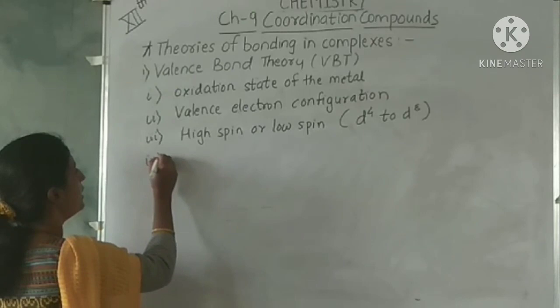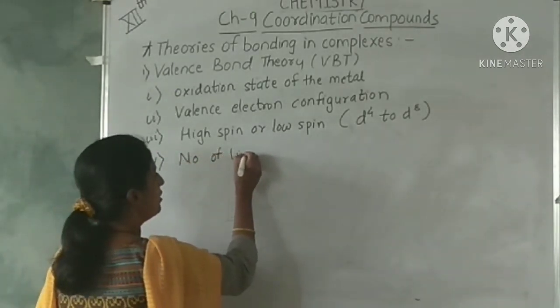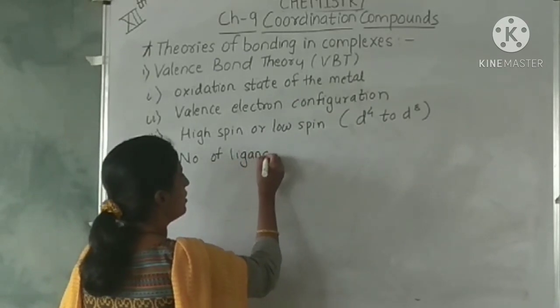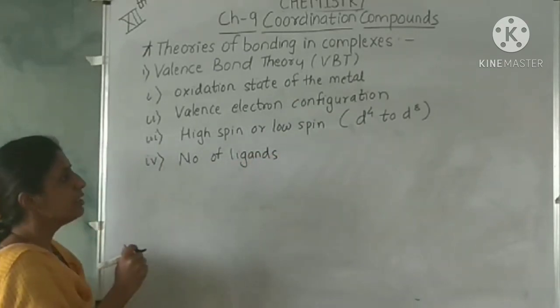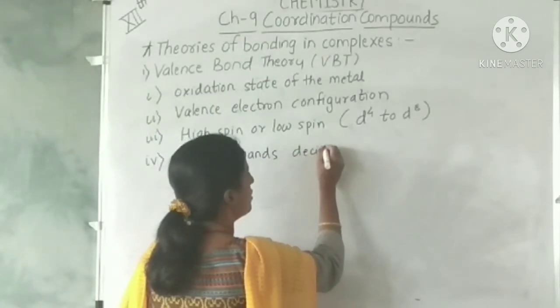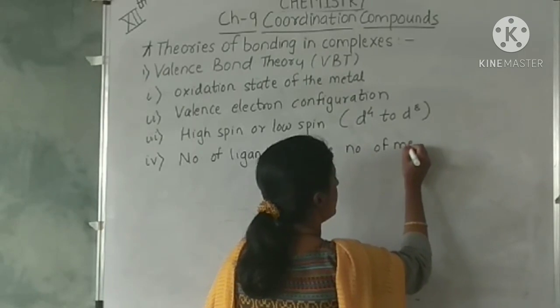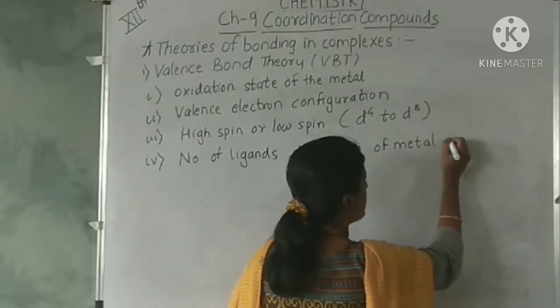From the number of ligands we decide the number of metal orbitals taking part in hybridization.